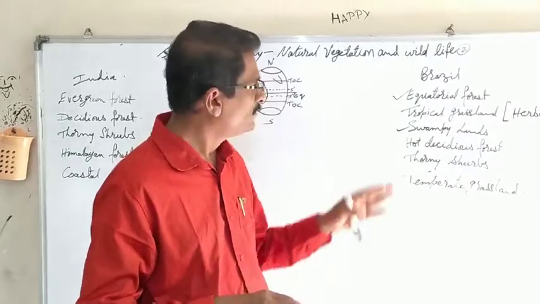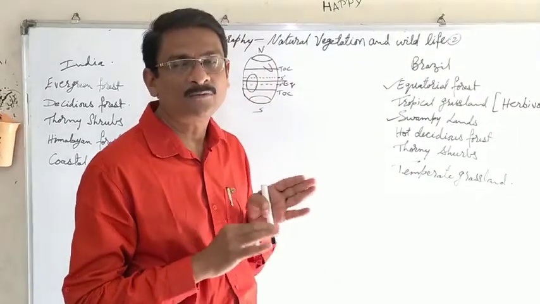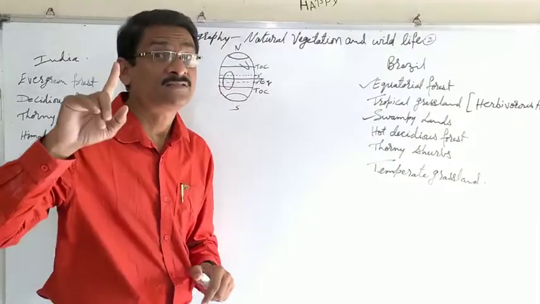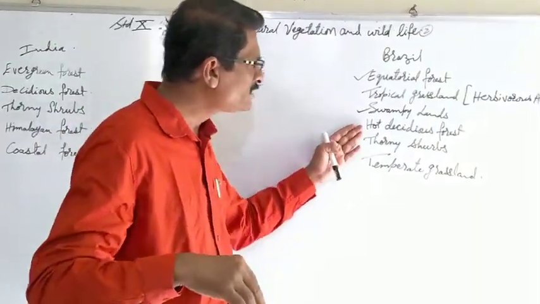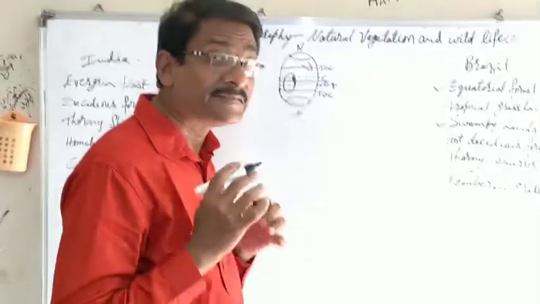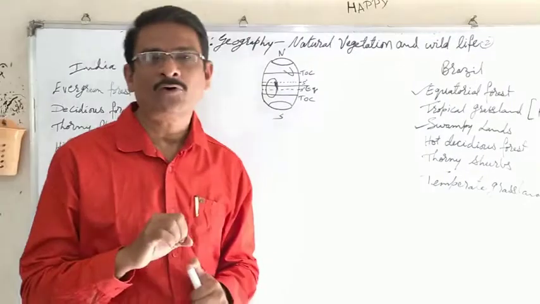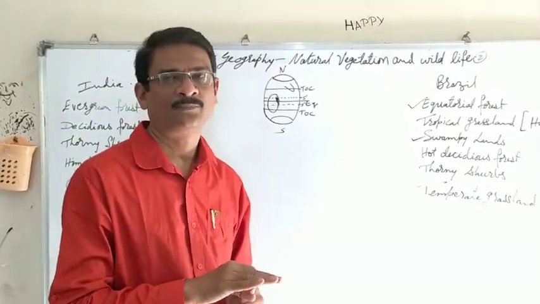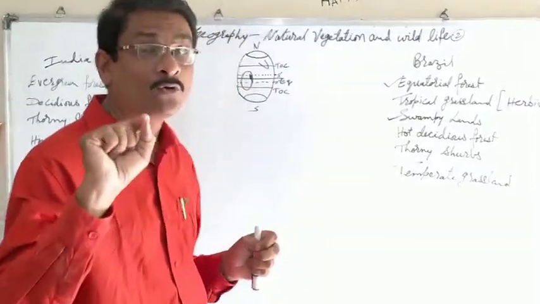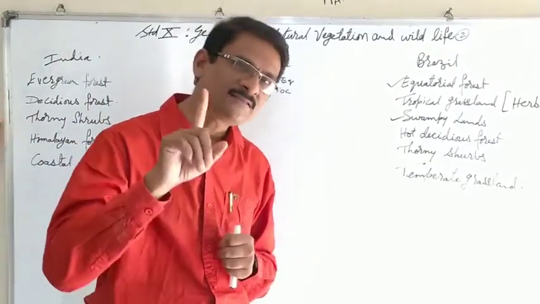Now, because of this, though the swamplands and equatorial forests are the characteristic features in terms of wildlife, flora and fauna of Brazil, both are today not the same as Brazil was once known for. Definitely, in the hot deciduous forest area of Brazil we find thorny shrubs and hot deciduous forest. Deciduous itself means trees that shed leaves. When the availability of water during the summer is less, trees shed their leaves, and the tissues of these trees hold water. They have that ability to hold on to water, and they survive for the remaining part of the summer. This is the same with Brazil.